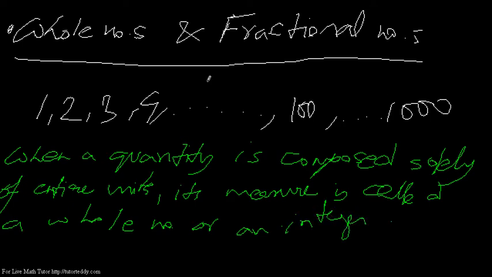Right, got it? So these are the quantities 1, 2, 3, 4 or any number like these. These are quantities which are composed solely of entire units. Whatever the number is, whatever the quantity is, it is the whole thing, right? So that's why these kinds of numbers are called whole numbers.